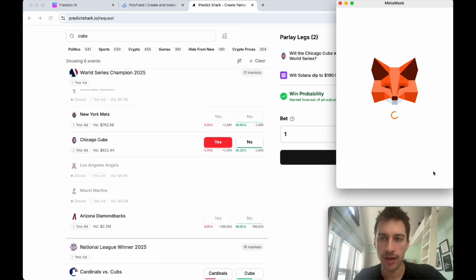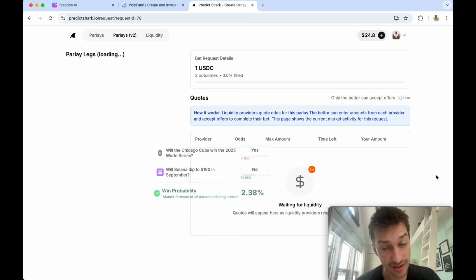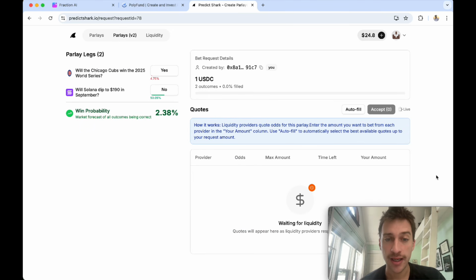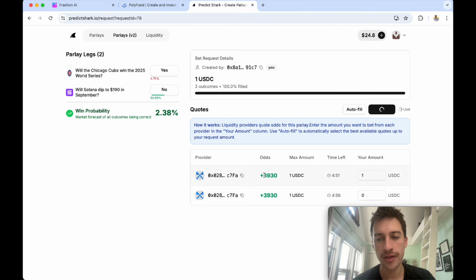Something's going to pop up on my MetaMask, as you can see right here, and then it's going to actually build the parlay for me, where then I can bet it. Obviously, this is very unlikely to occur, but if it does, the payout would be quite extreme, right? Now, they're not always going to give you odds. Here you can see I actually do have odds. I would be getting 39.30 to 1, which is so cool.